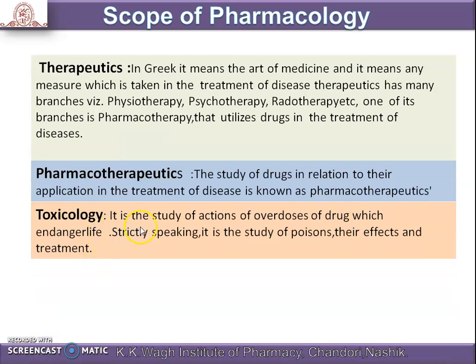Then toxicology: it is the study of the action of an overdose of a drug which is dangerous to our life. Strictly speaking, it is the study of poisons, their effects and treatment. That is, if we take a poison in an appropriate dose and manner, it behaves like a medicine. Or if we take a medicine in a large quantity, it will give toxicity.